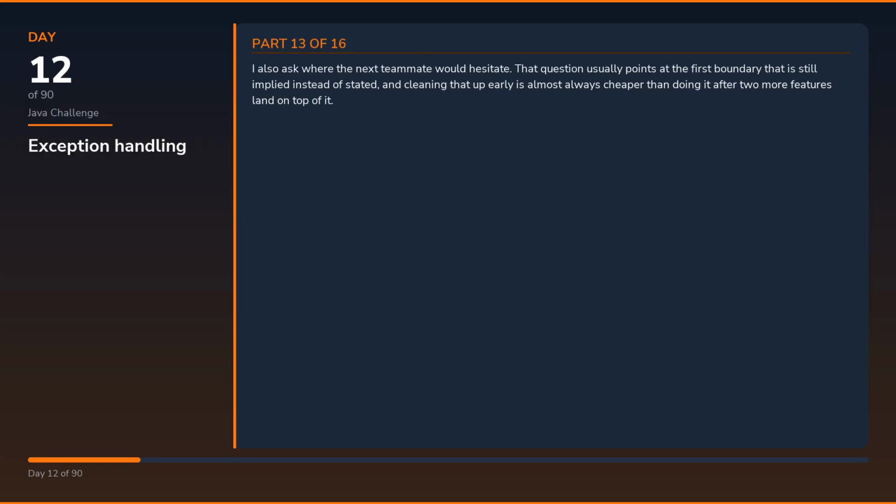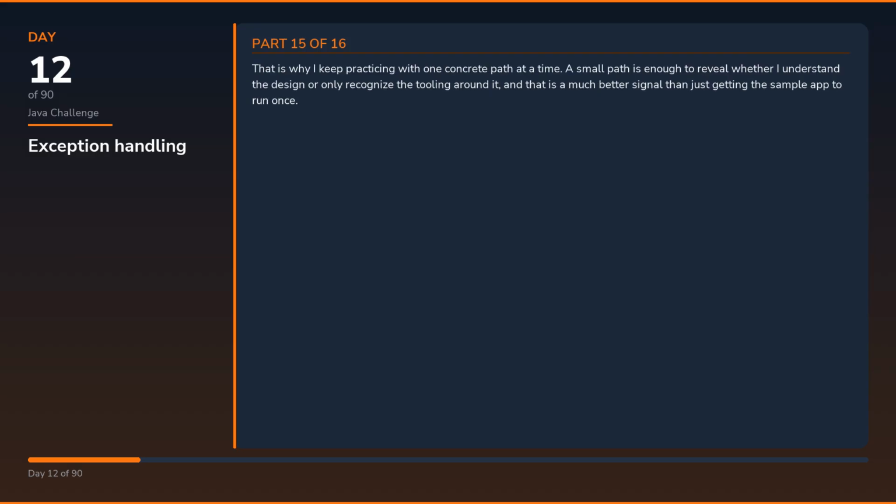I also ask where the next teammate would hesitate. That question usually points at the first boundary that is still implied instead of stated, and cleaning that up early is almost always cheaper than doing it after two more features land on top of it. When the code is shaped well, the DTOs, handlers, services, and logs tell the same story. When they do not, the mismatch shows up in review before it shows up in production, which is exactly where I want the correction to happen.